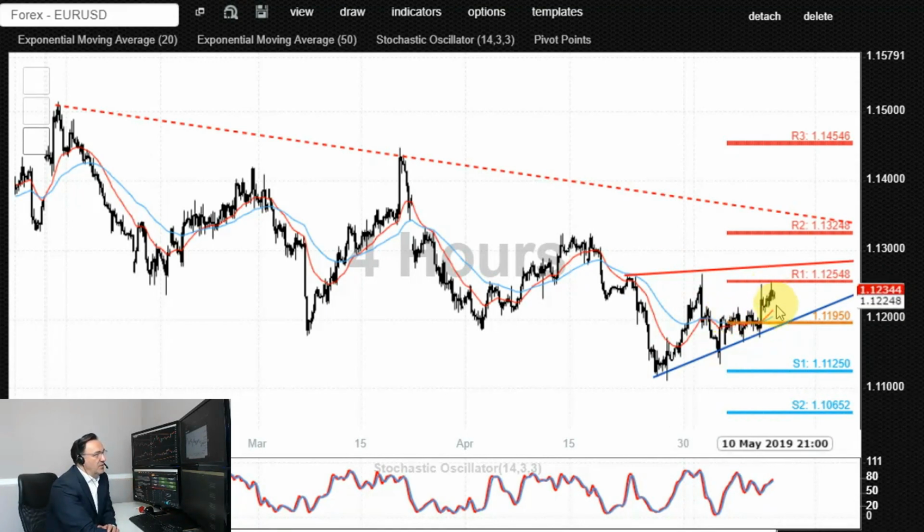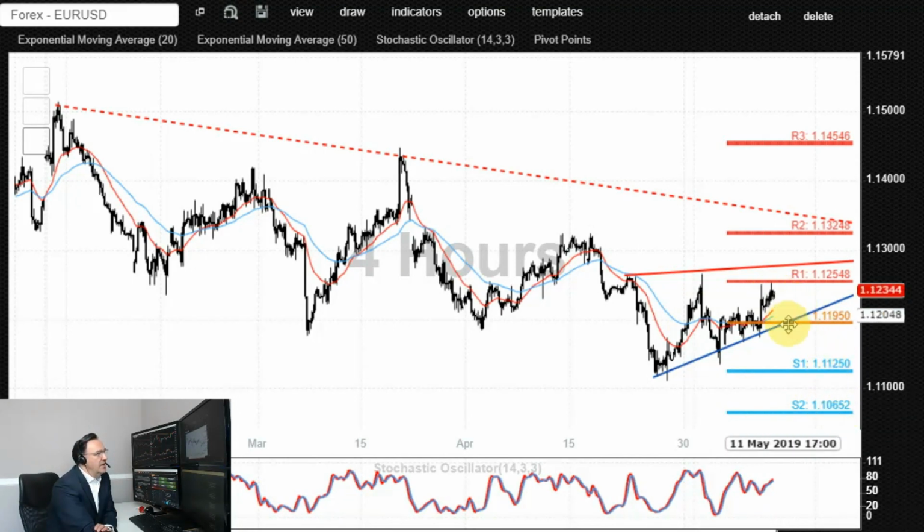If we see a confirmed breakout to the downside, therefore in the direction of the prevailing trend, and the loss of the initial downside support at 1.1195, call it 1.12, which is signified by this rising support trend line. So either a loss of that level, retest from underneath as a newly found resistance, and then a gradual move lower would favor the bears, potentially targeting 1.1125, 1.11, 1.1065, possibly even 1.10 to the downside.